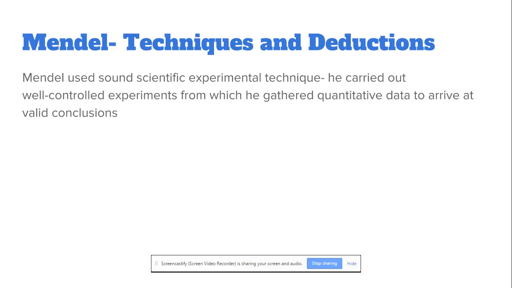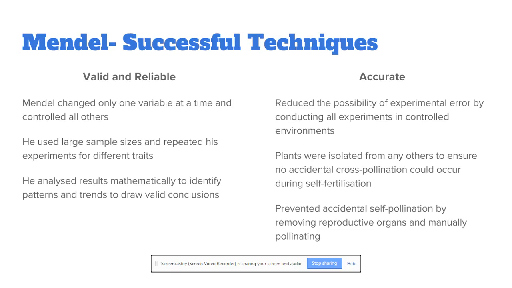Mendel used a variety of techniques which allowed him to gather quantitative data, which allowed him to arrive at valid conclusions. And we can see here some of the techniques that allowed him to achieve validity, reliability, and accuracy with his results, which contributed to his results being accepted by the scientific community. In terms of being valid and reliable, he only changed one variable at a time and controlled all others. He used large sample sizes and repeated his experiments for the different traits, and he was able to analyze his results mathematically to identify patterns and trends.